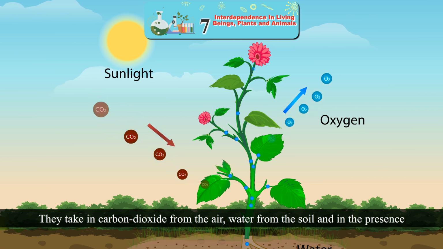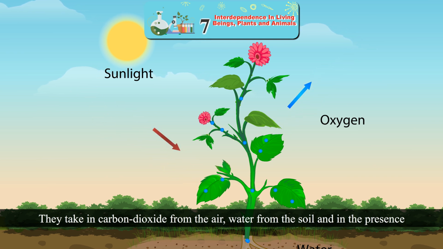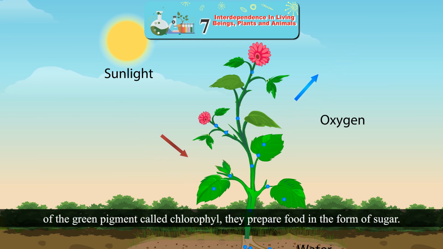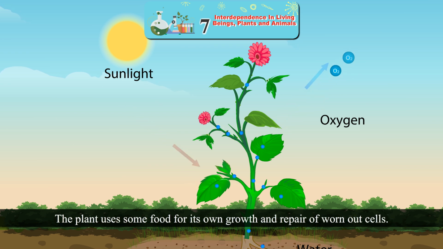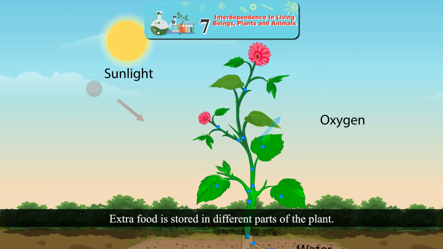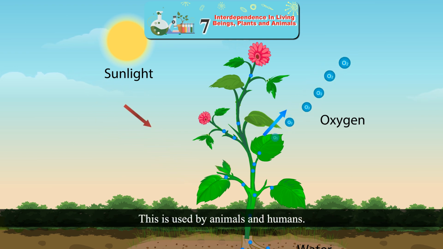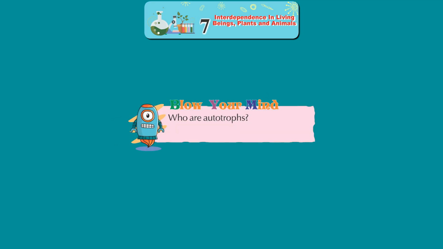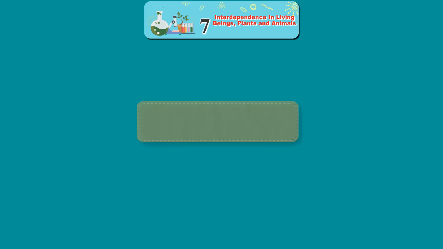Plants prepare their own food by the process of photosynthesis. They take in carbon dioxide from the air, water from the soil, and in the presence of the green pigment called chlorophyll, they prepare food in the form of sugar. The plant uses some food for its own growth and repair of worn-out cells. Extra food is stored in different parts of the plant. This is used by animals and humans. Who are autotrophs?